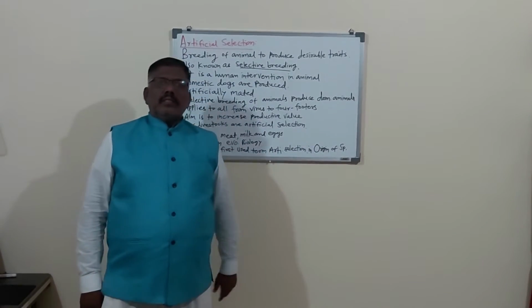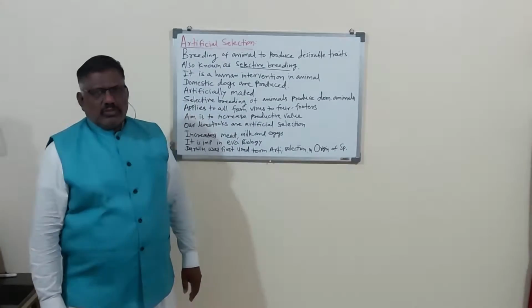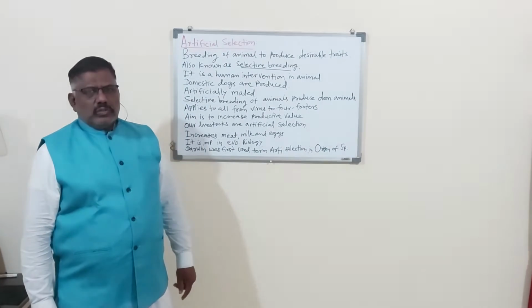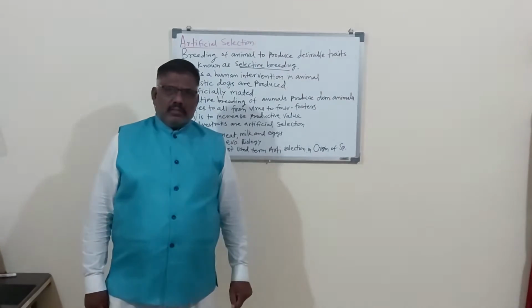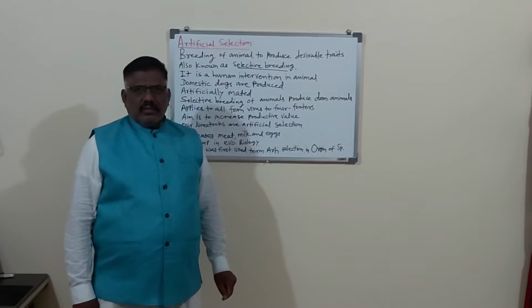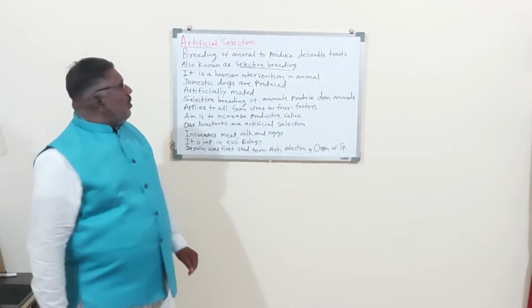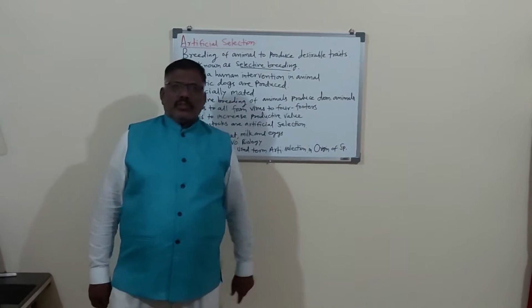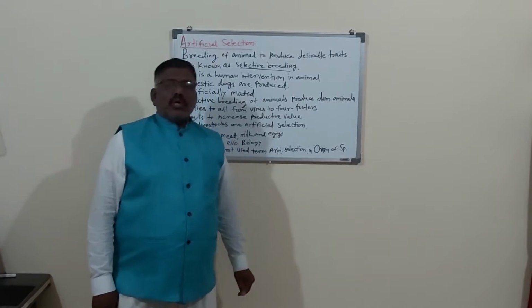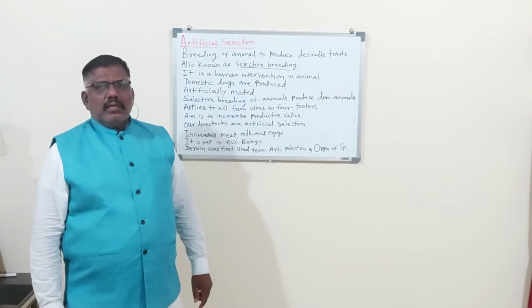Artificial selection means man-made selection of animals, in the laboratory or in the field. It is very important in the breeding of animals, or crossing of animals. You know that the hybrid,